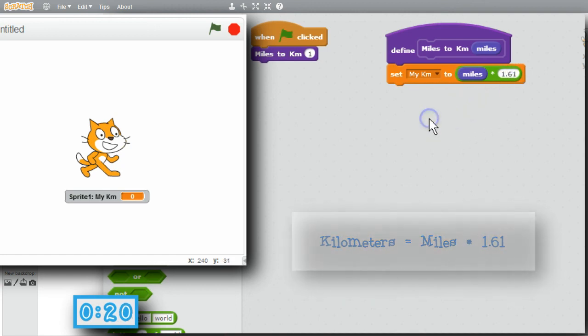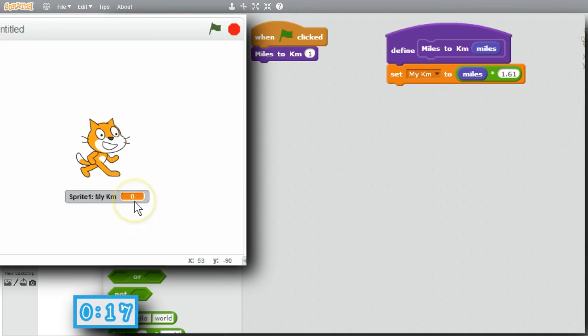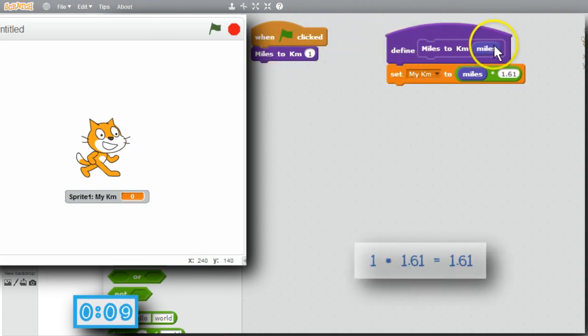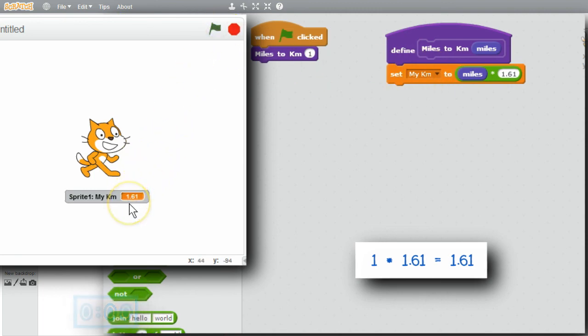It's ready to run now. My km is the value of 0. When I click on the green flag, miles to km will be called. This procedure will be called. Miles will have the value of 1. 1 times 1.61 will be put into my km. I'll click the green flag. My km has 1.61. I'll change 1 to 10. Makes the math easy. And when I click the green flag, I should get 16.1 for my km. Green flag, 16.1. It's working nicely.